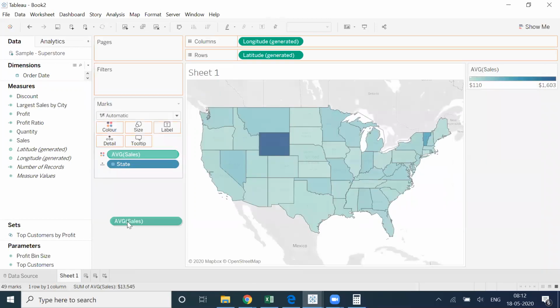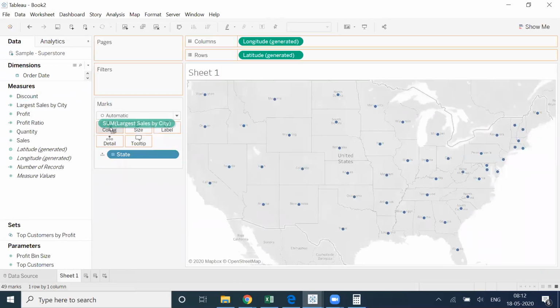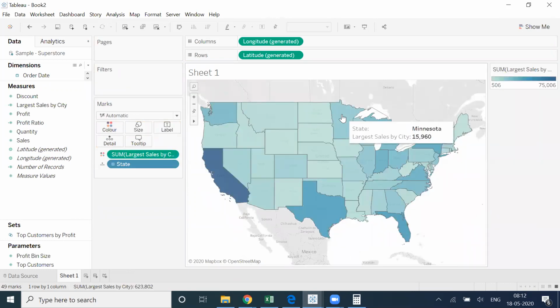I'll remove this part of the code and I'll just drag this here. I'm not taking any average as of now. I'll just see what values we are getting. Let's see, North Dakota 705, South Dakota 584. Let's take both the states and try to understand what's happening.